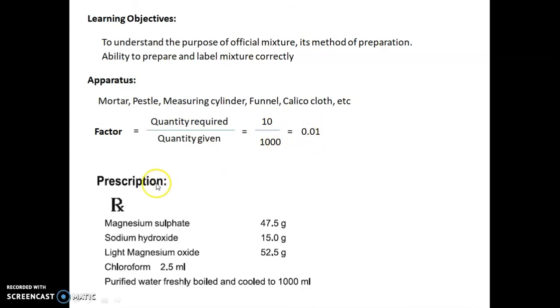0.01 is a factor. So the prescription is given over here: magnesium sulfate 47.5 gram, sodium hydroxide 15 gram, light magnesium oxide 52.5 gram, chloroform 2.5 ml, and purified water freshly boiled and cooled up to 1000 ml.